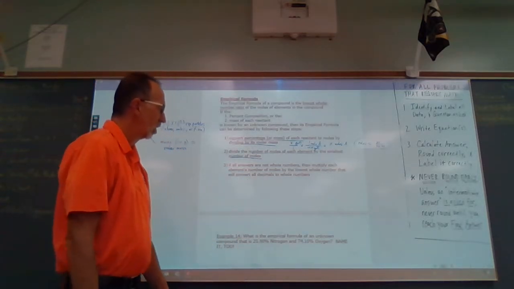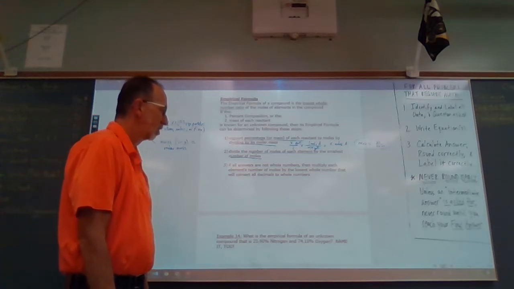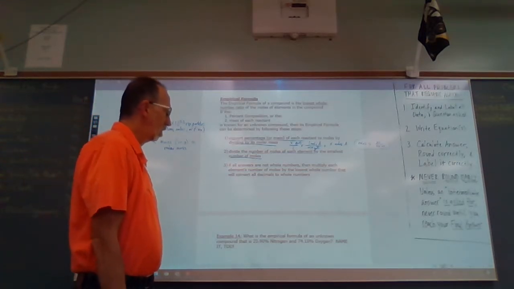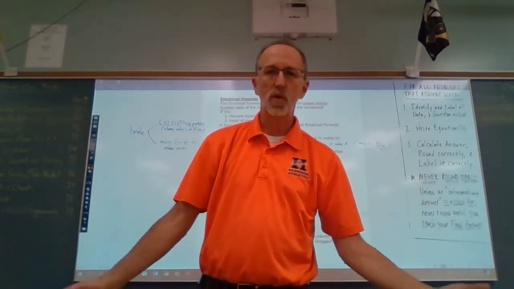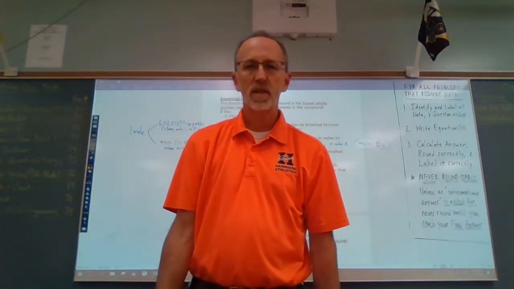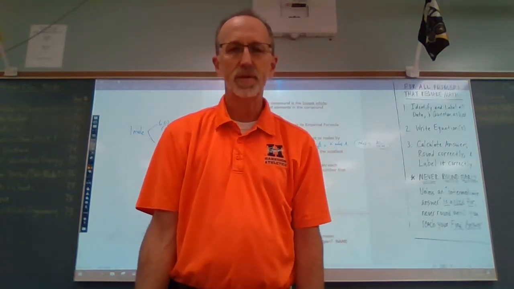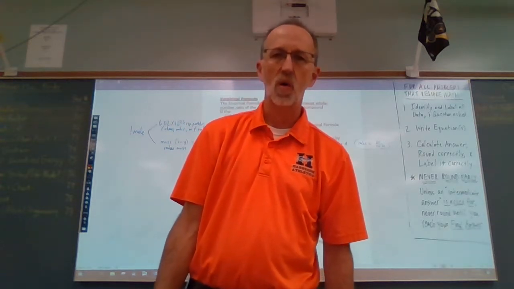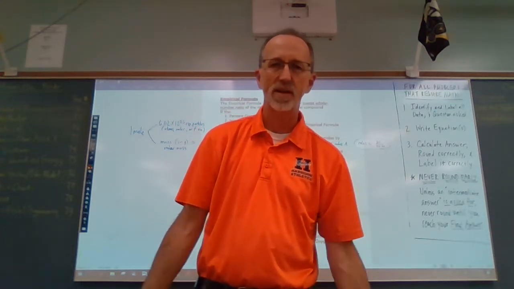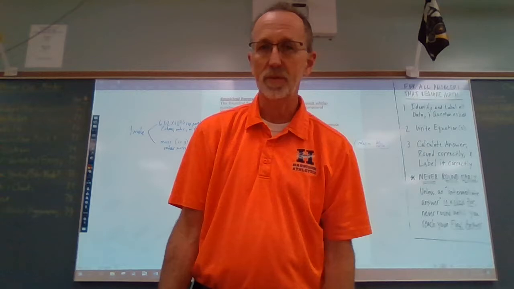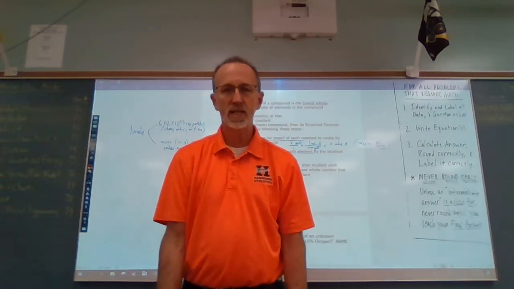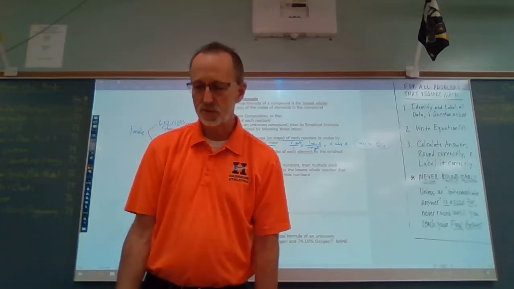If all answers are not whole numbers, then multiply each element's number of moles by the lowest whole number that will convert all decimals to whole numbers. All right, so for instance, let's say we get 0.5. Well, we can't have 0.5 in a formula. Remember, there is no such thing as S2O2.5. Remember, elements combine in whole number ratios. Dalton, remember him? And so we're going to have to get those fractional numbers of moles to whole numbers, and we'll do that by multiplying by the smallest whole number we can use to do that.